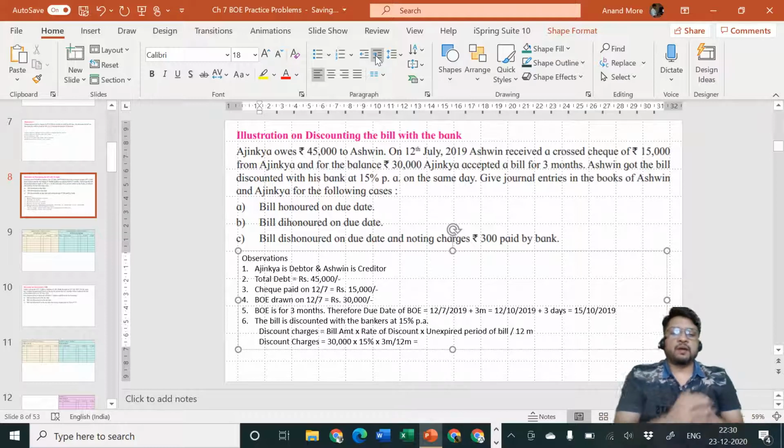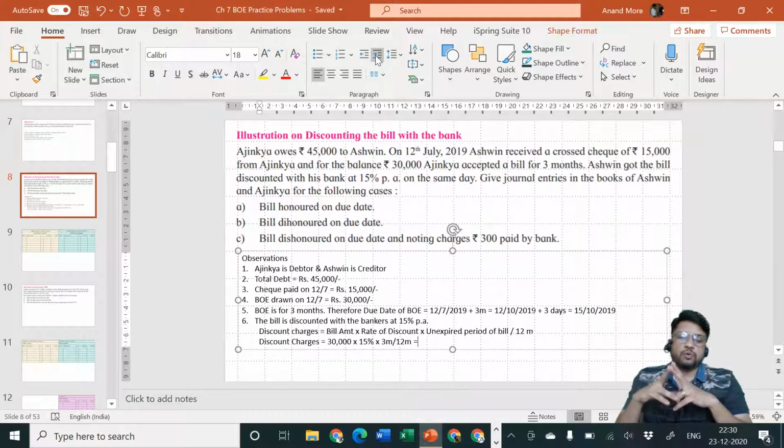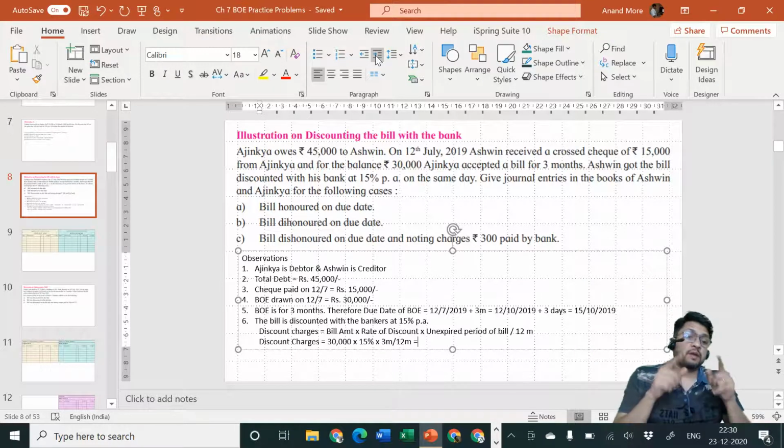I hope you remember how I calculated 15%. 15% is nothing but total of 10% and 5%. How to calculate 10%? Last zero cancel, last digit cancel is equal to our 10%. So 30,000 10% is equal to 3,000 and 5% is half of 10%, that goes to 1,500. So the total amount of discount will be 4,500 if the bill is for 1 full year.